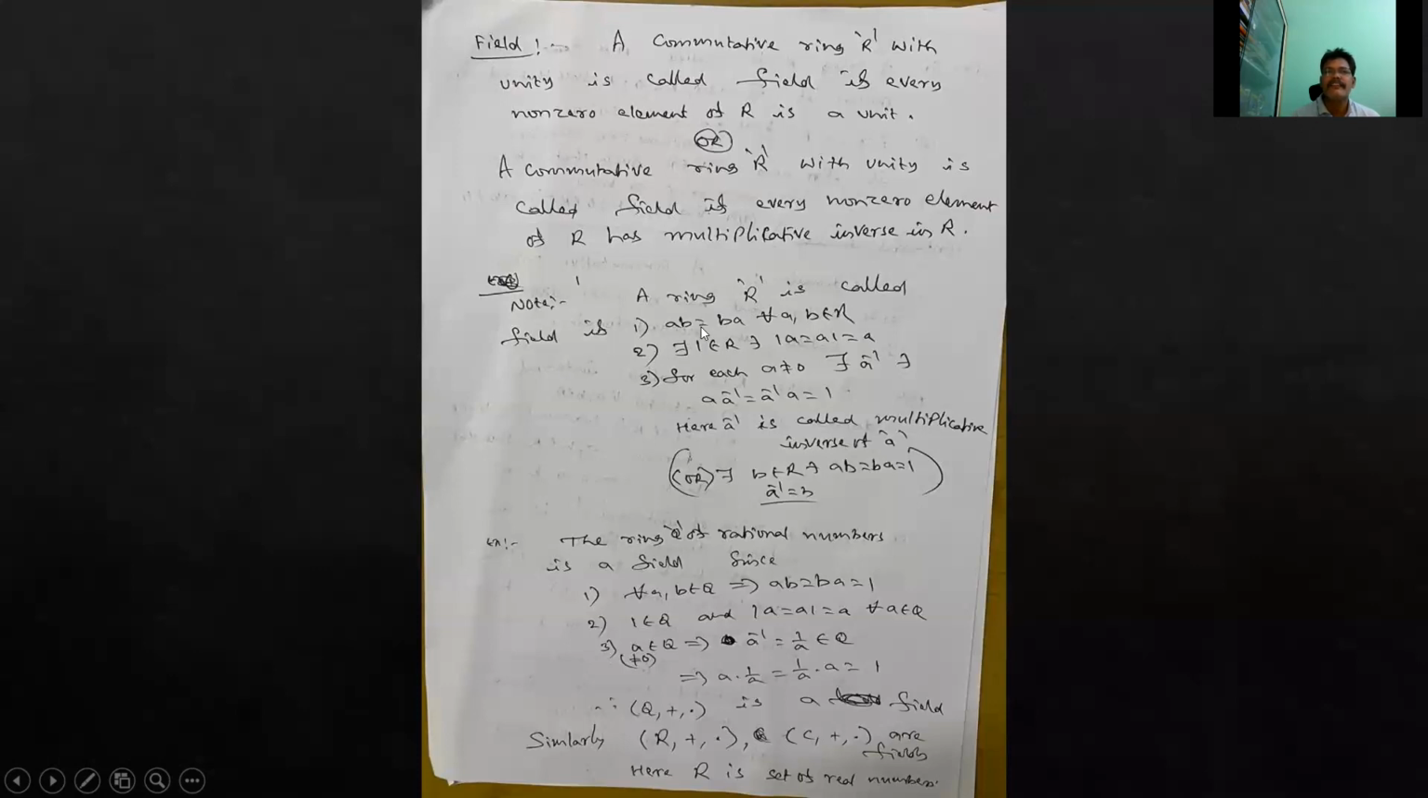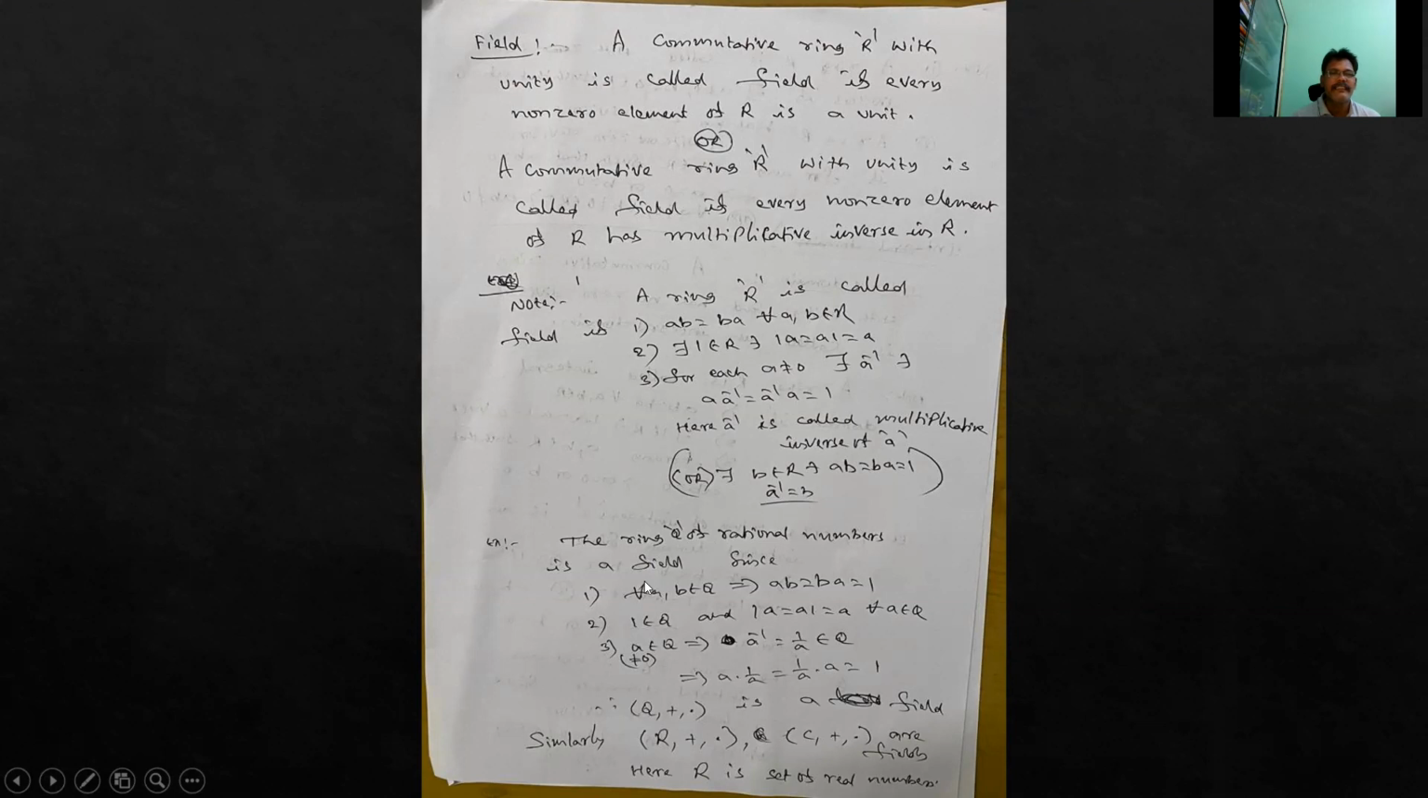A ring is called a field if, number one, it is a commutative ring: a into b equals b into a for all a, b in R. And it has a unity, that means it has a multiplicative identity: there exists 1 in R* such that 1 into a equals a into 1 equals a. And it satisfies the inverse property. With respect to multiplication, every non-zero element has an inverse. That is, for every a not equal to 0, there exists a inverse in R such that a into a inverse equals 1. Or we can write like this: there exists b in R* such that a into b equals b into a equals 1. In that case, we write a inverse equal to b.